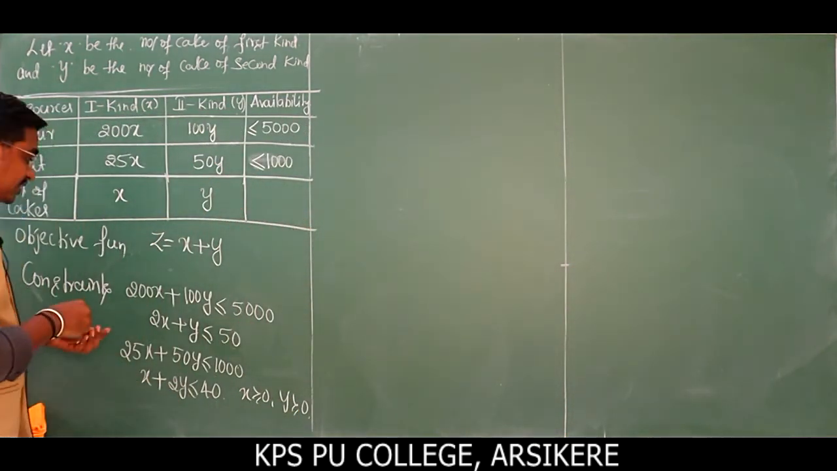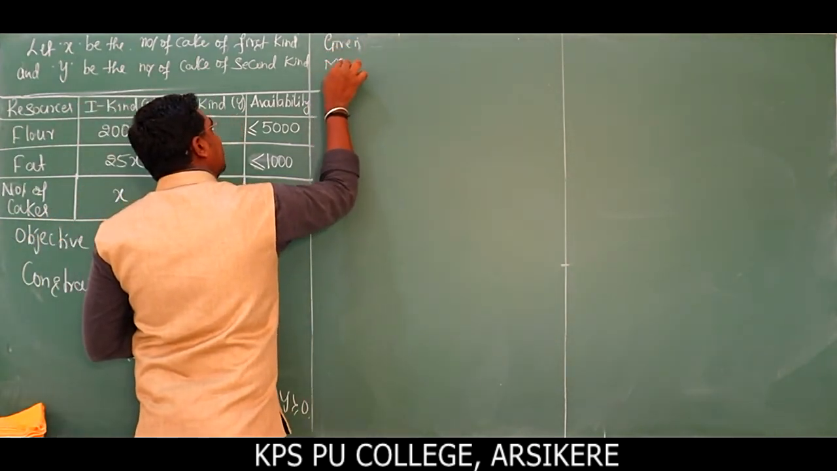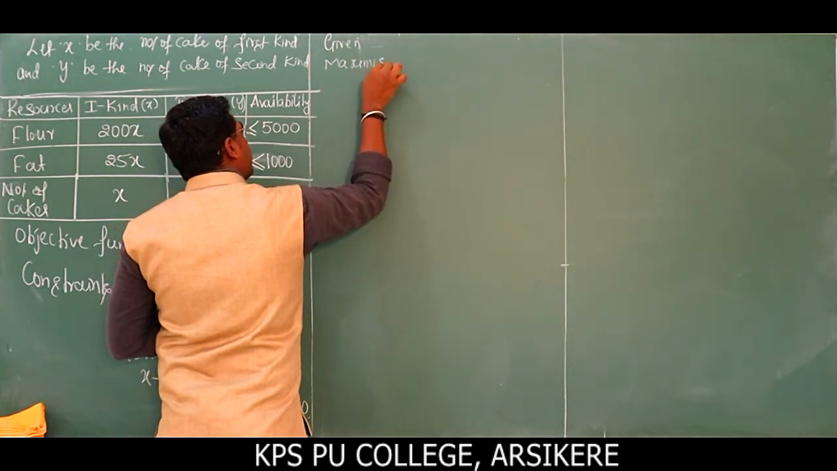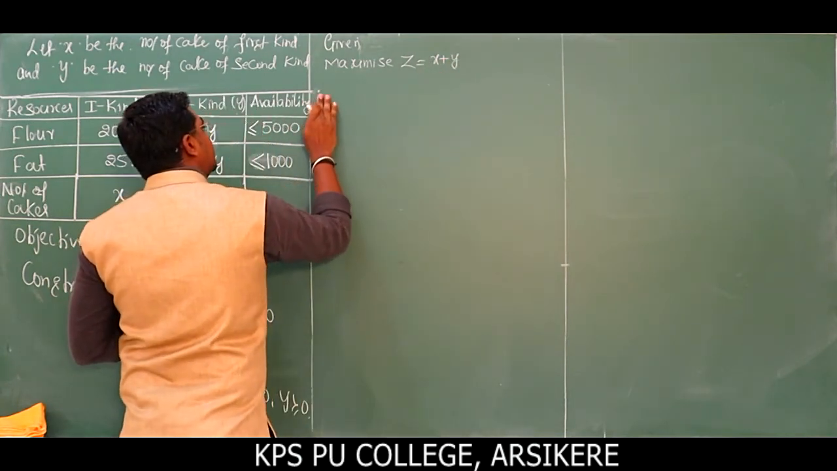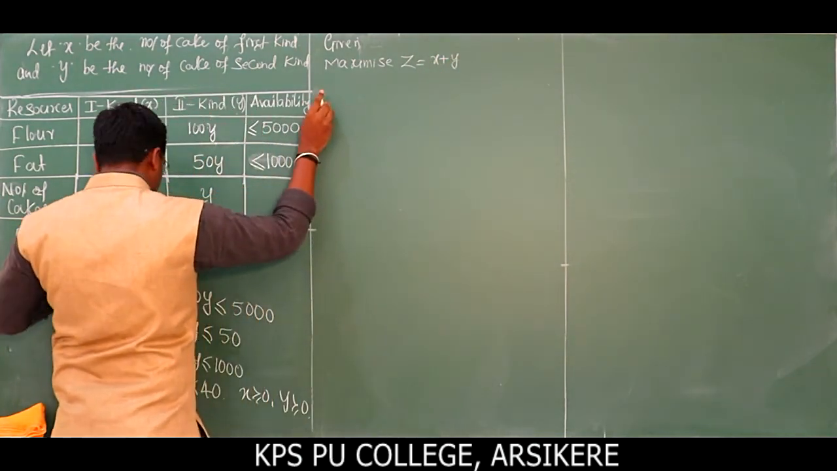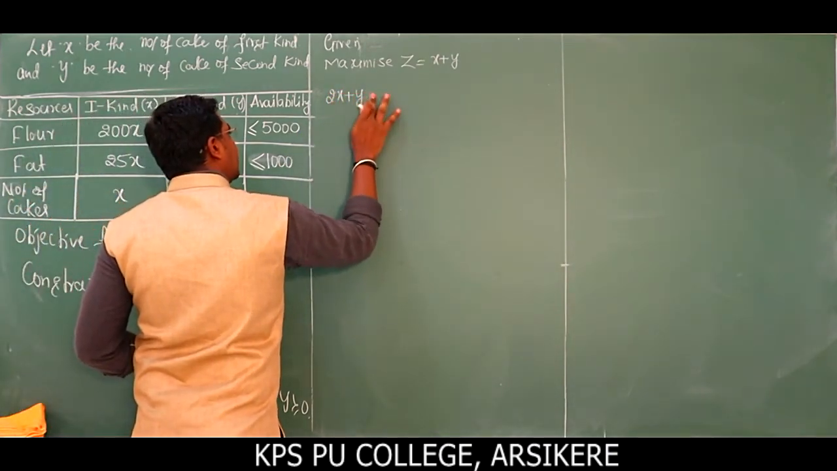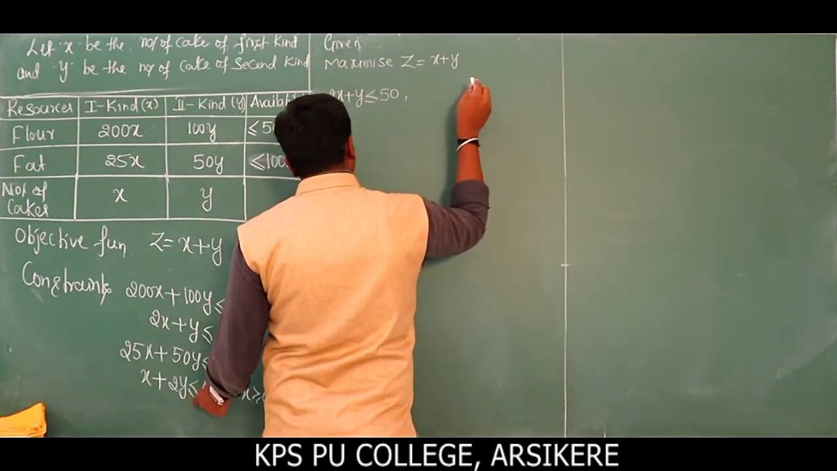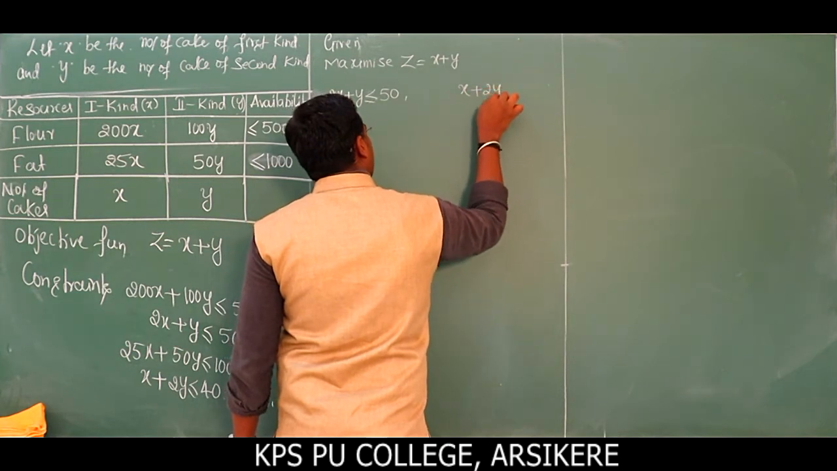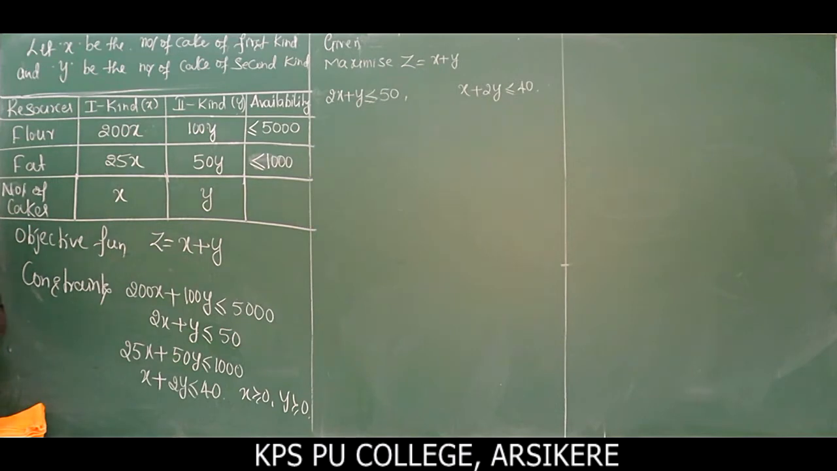First consider what is given. We have to maximize the objective function z is equal to x plus y subject to the constraints. First write down the constraints: 2x plus y less than or equal to 50, and x plus 2y less than or equal to 40.